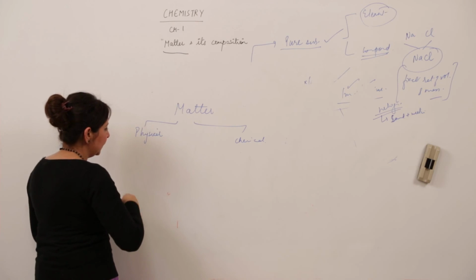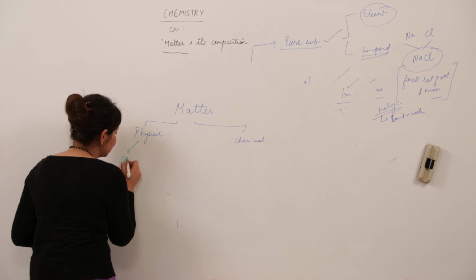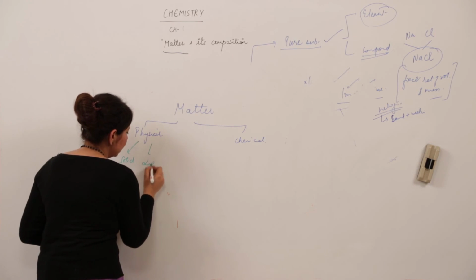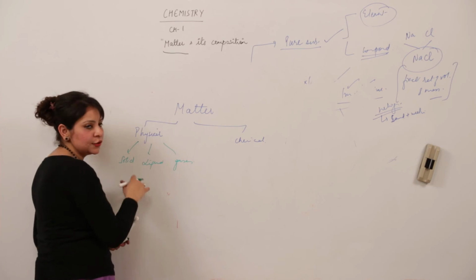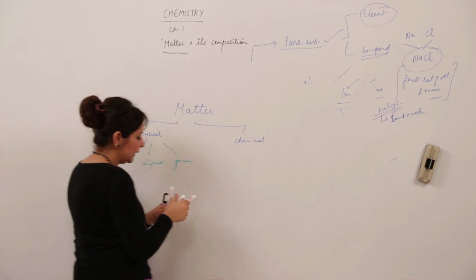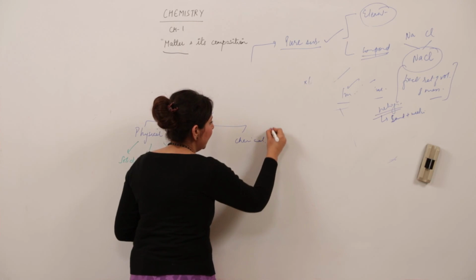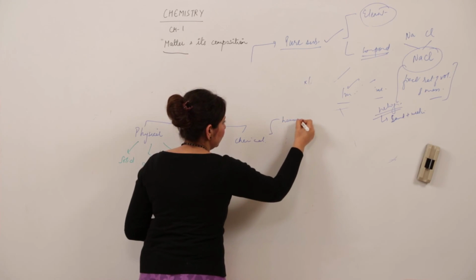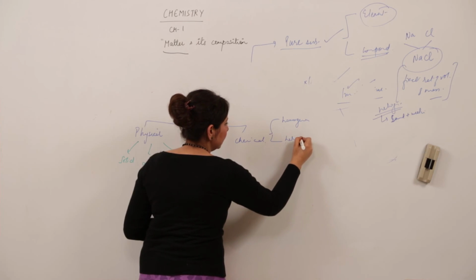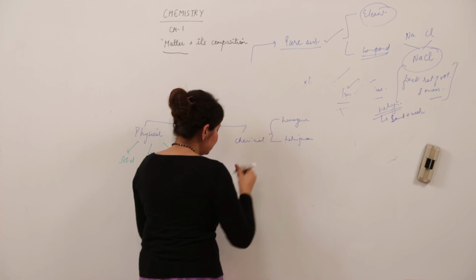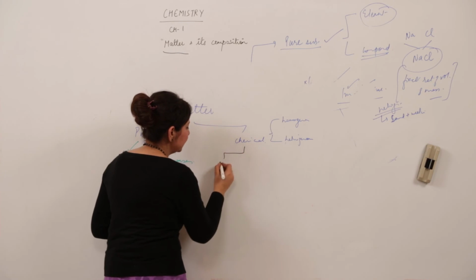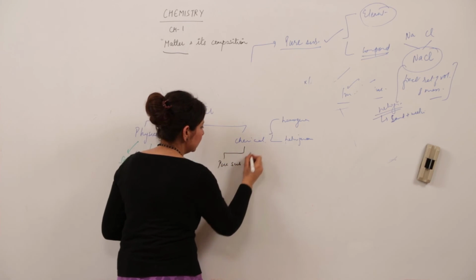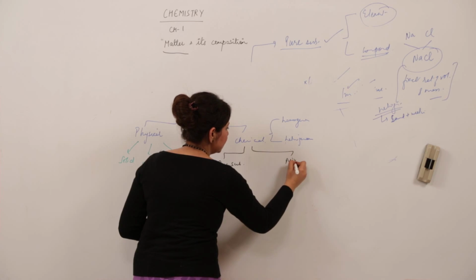On the basis of physical classification, we have solid, liquid and gas, the existence of substance in three states. Under chemical classification, we have homogeneous, heterogeneous, and one more classification as I have told you, the pure substance and the mixtures.